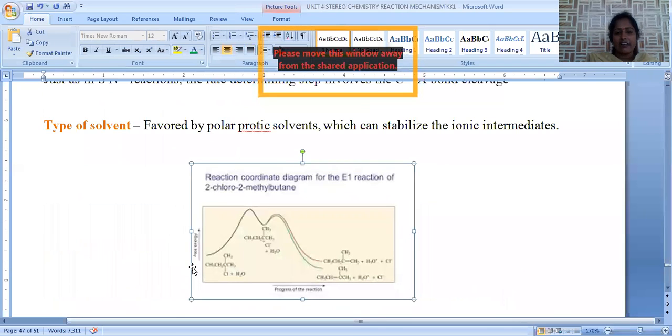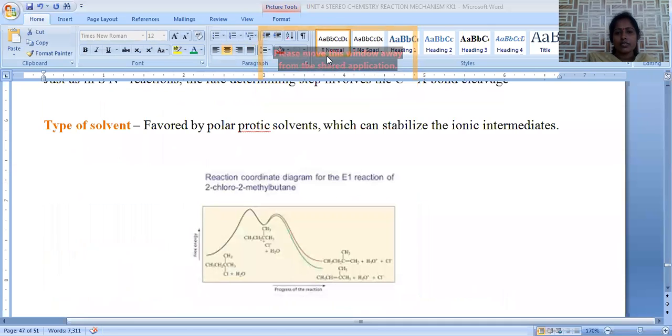When we plot the graph of energy versus progress of the reaction, the initial energy will be extremely low. That is, a tertiary halogenated compound was taken, whose energy is extremely low. When we treat it with the reagent, its activation energy is raised to the maximum level, and it is involved in dissociation of chloride.